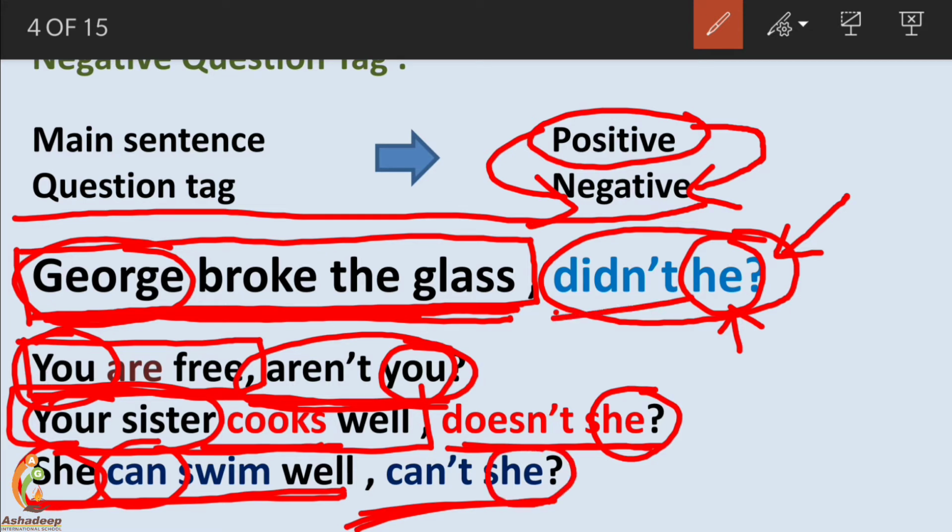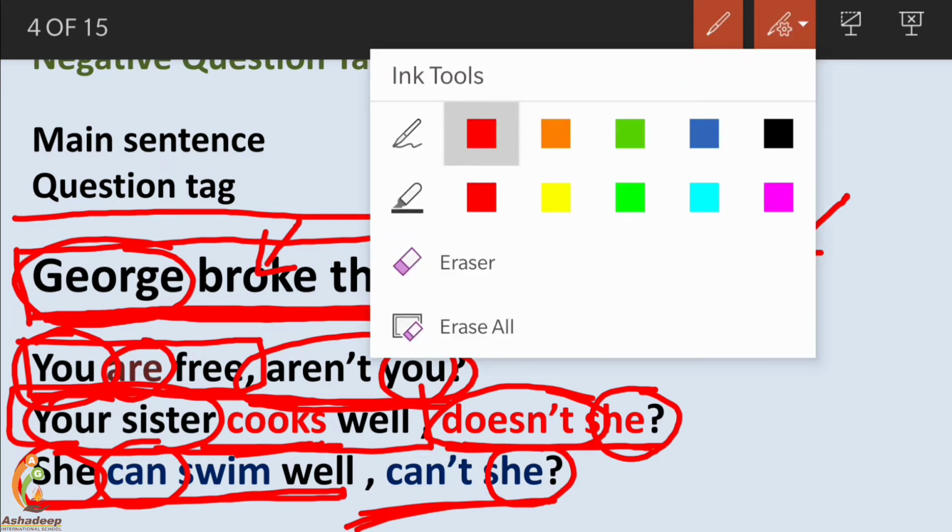Secondly, the verb, which we are going to discuss in detail. Broke, didn't, as it's past tense. Are, aren't. Cooks, no auxiliary verb, so cooks changes into doesn't. And can, modal, can't. So this is the way positive sentences are written with a question tag which is negative. A positive sentence has a negative question tag.